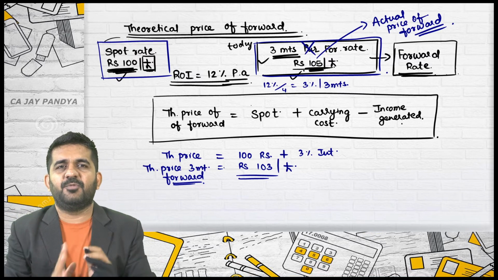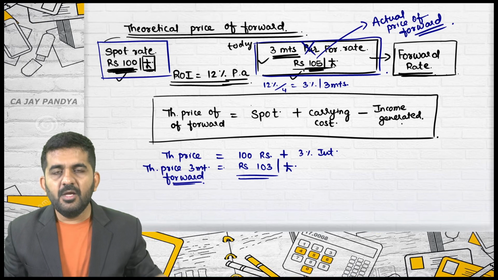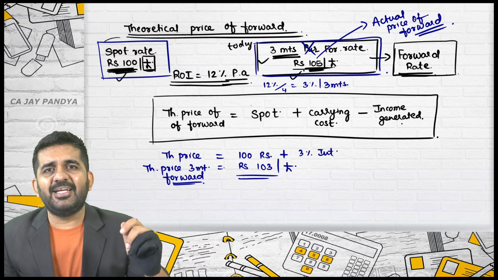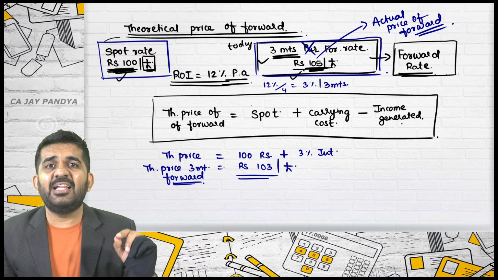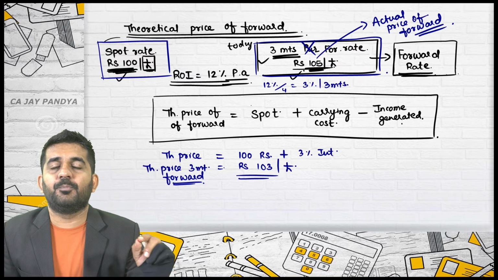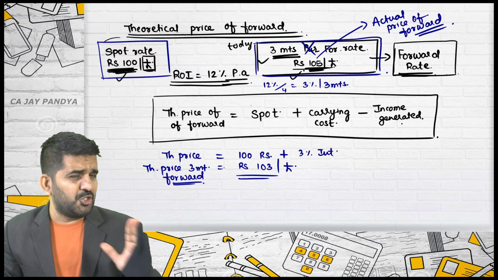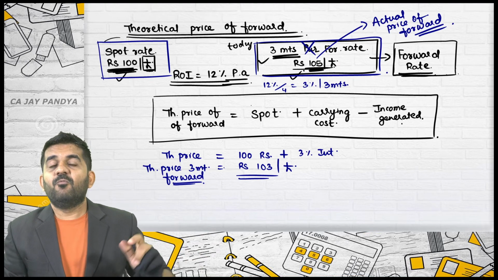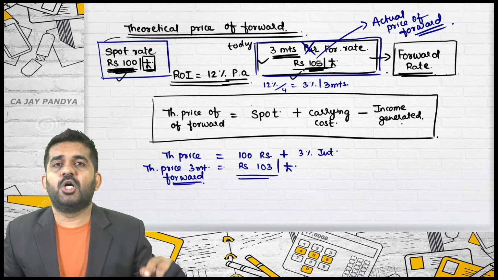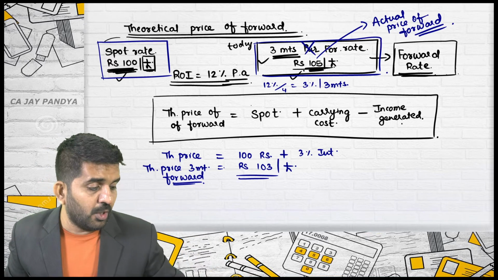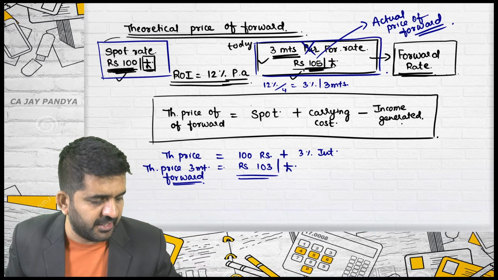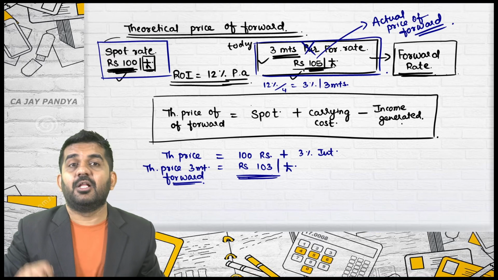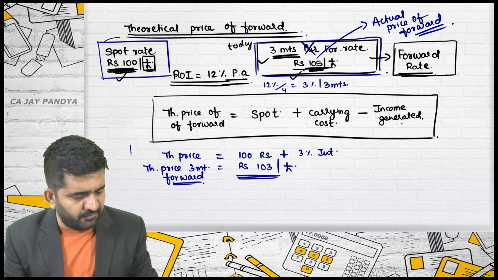Let me explain the difference in very layman terms. I went to a showroom and saw jeans. By seeing the quality and the brand name, I feel that this jeans should be of rupees 1,000. What should be the price of the jeans is 1,000. When I saw the tag, it was 1,500. What is the actual price of the jeans, or the actual price of the forward, is 105. Is it alright? So this is theoretical. This should be the price of the forward.